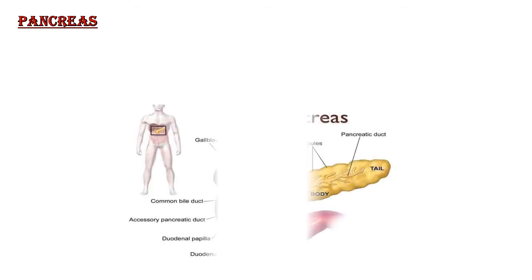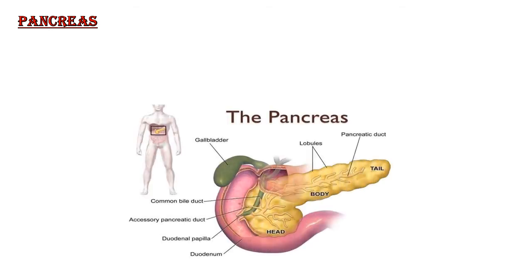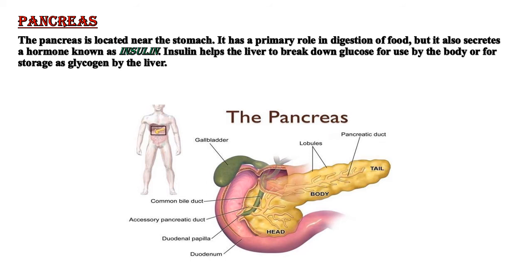Next, we have the pancreas. Now, the pancreas is such a part where we can say that it is both ducted and ductless. The pancreas is located near the stomach and it has a primary role in digestion of food, but it also secretes a hormone which is known as insulin. And as you know what insulin does and why it is useful, for those who don't know, insulin has the role to break down glucose for use by the body or for storage as glycogen by the liver.